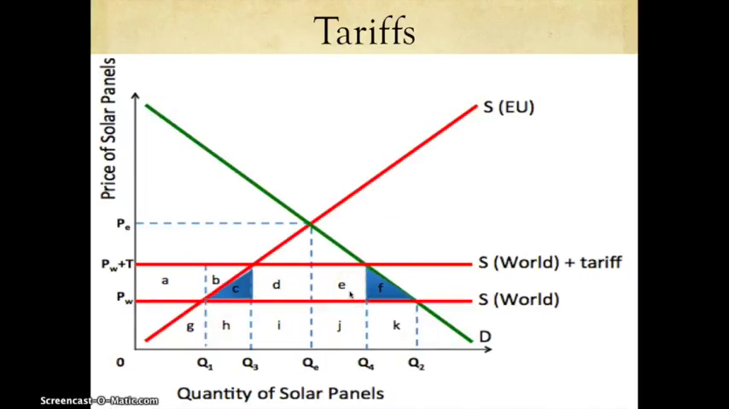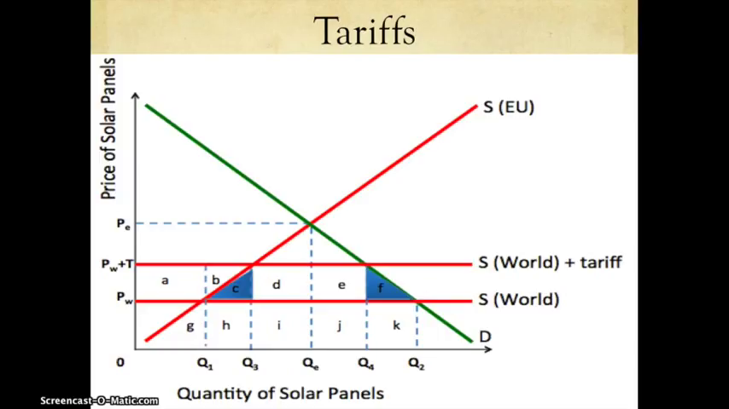So the domestic producers will produce more and the foreign producers will produce less. And there's an increase in the average price of, in this case, solar panels. To finish the diagram off with tariffs, we can see that there are two triangles that have been created by the imposing of the tariff. The first one is C.